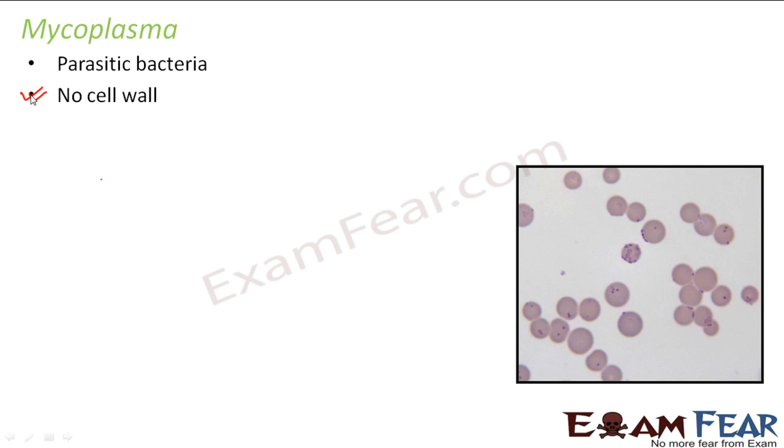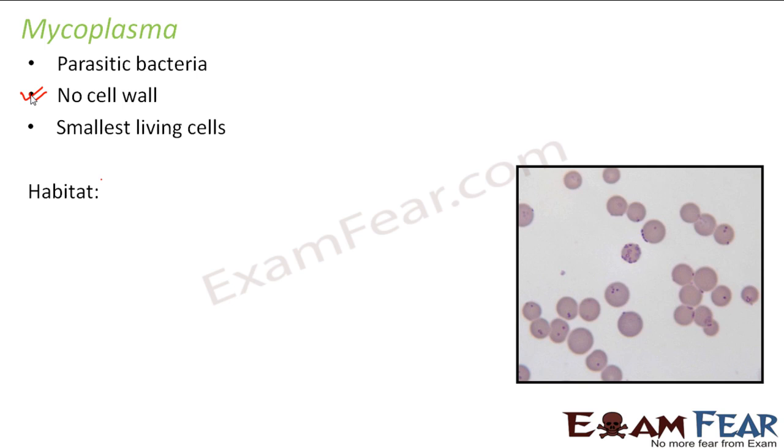Even though they do not have a cell wall, we can't say that Mycoplasma should not fall under the category of Monera, because there are many other characteristics which resemble bacteria. So this is where there is the need to divide the kingdom into phyla. They do not have a cell wall. These are the smallest living cells. We see that bacteria are the smallest living organisms, and among the many different types of bacteria, the smallest is Mycoplasma.